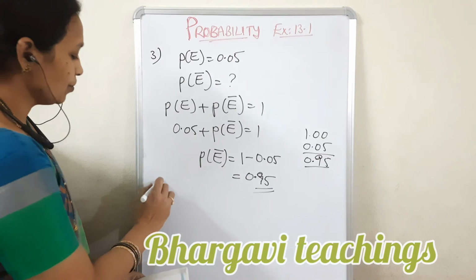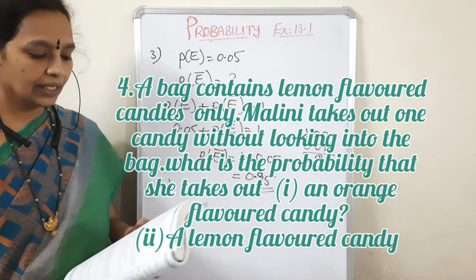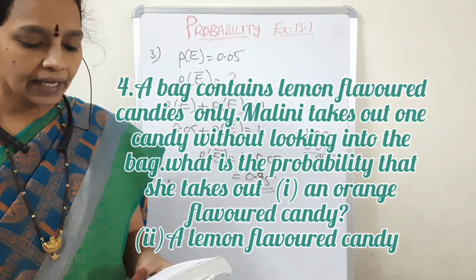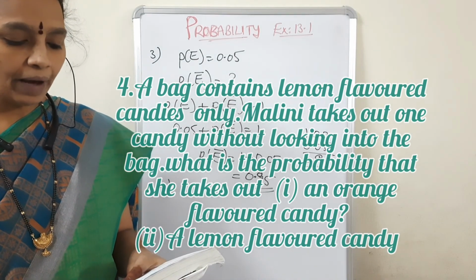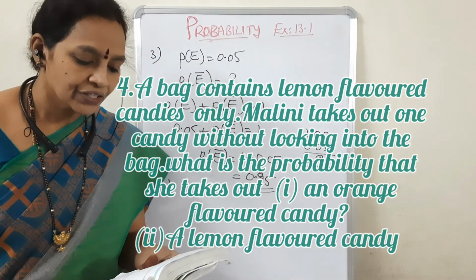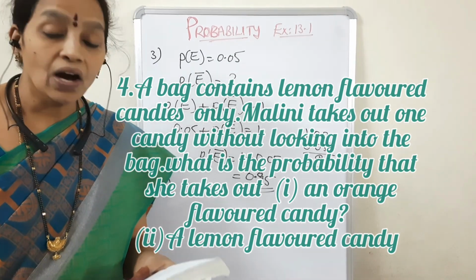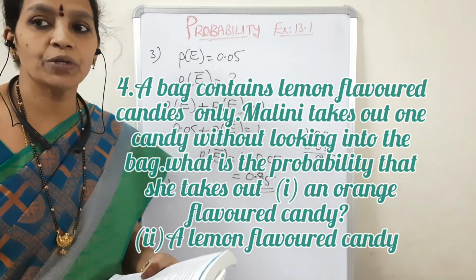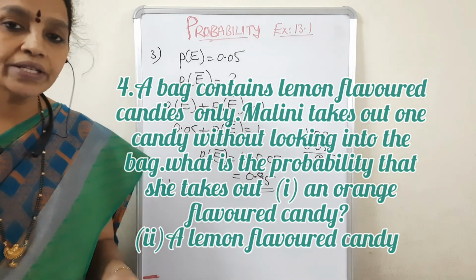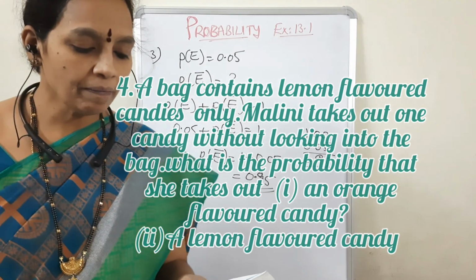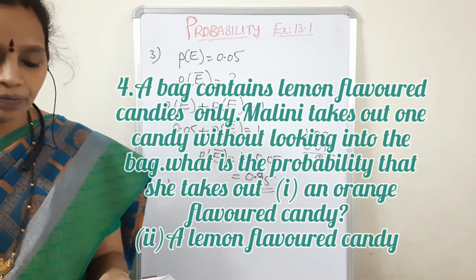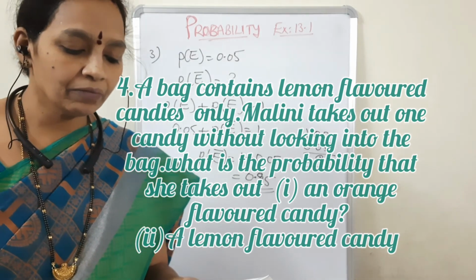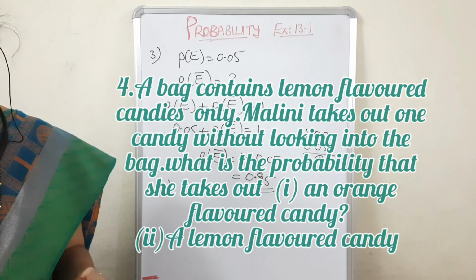Coming to the fourth question: a bag contains lemon flavored candies only. Malini takes out a candy without looking into the bag. What is the probability that she takes out an orange flavored candy? Getting an orange flavored candy from lemon flavored candies is an impossible event. Getting a lemon flavored candy is a sure event.